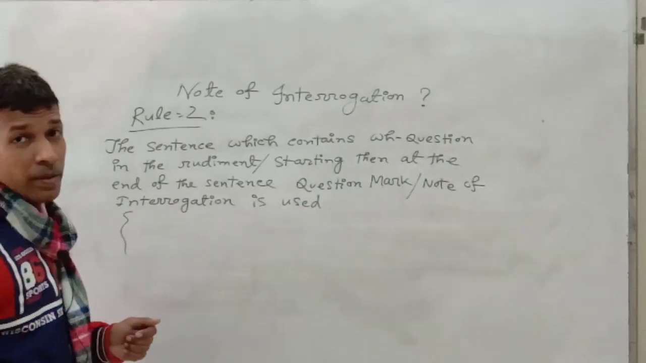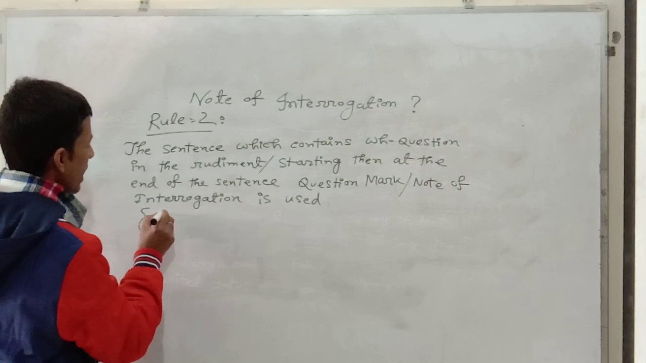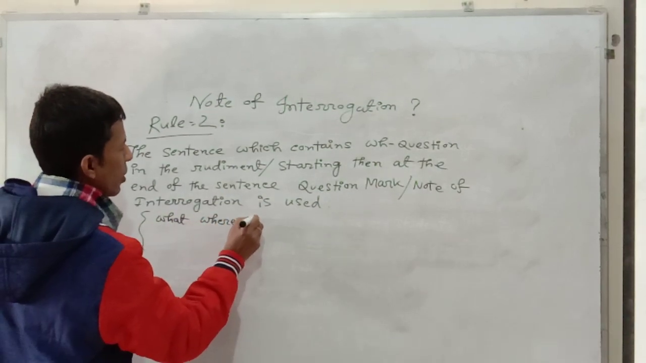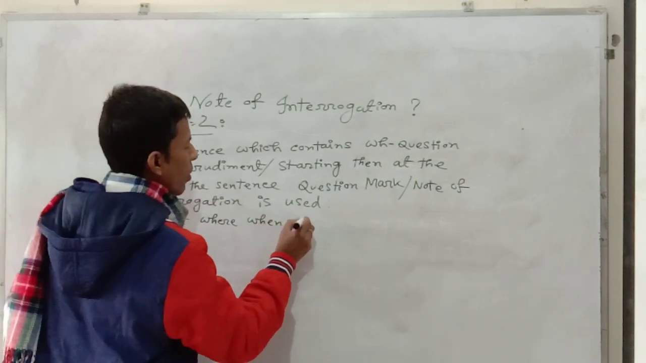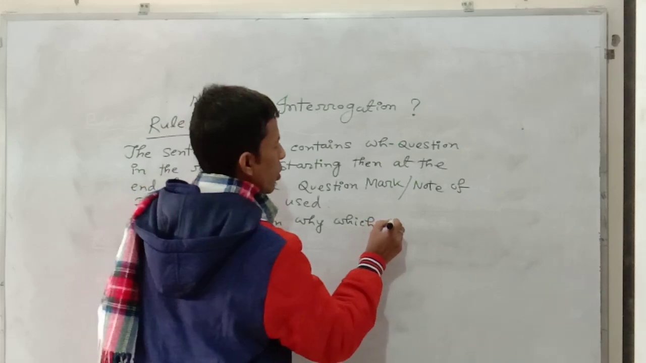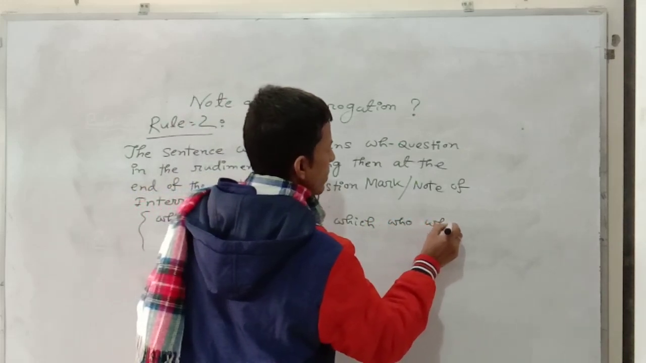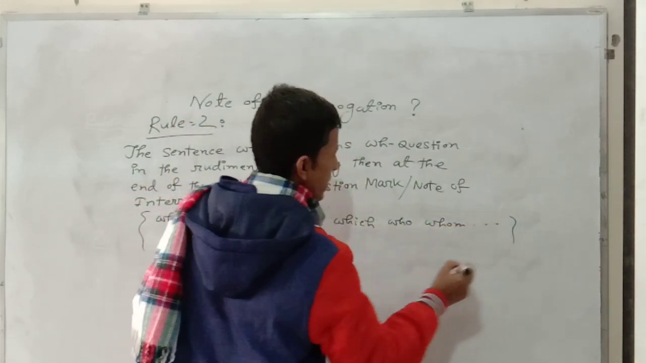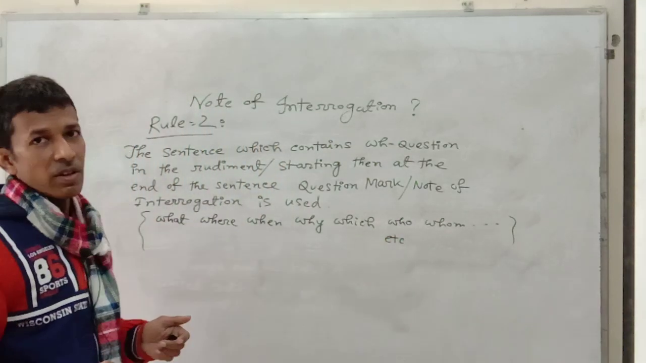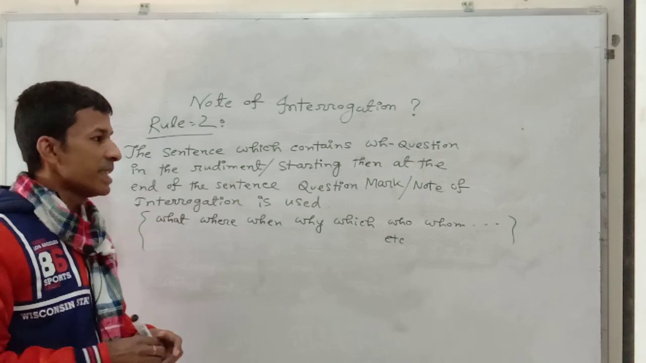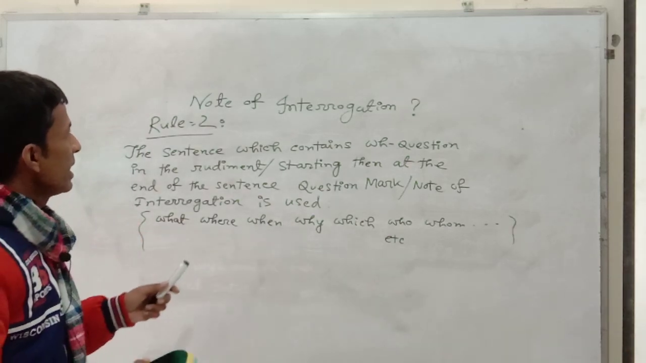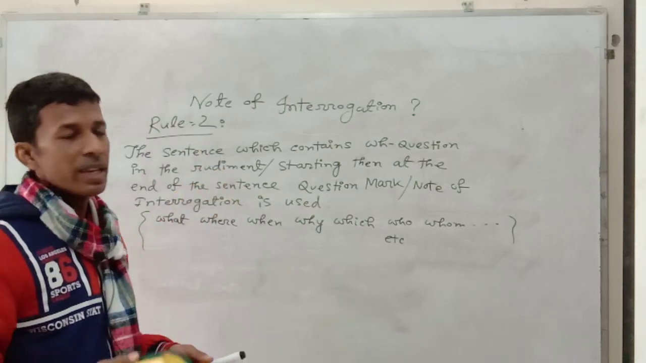WH questions are very familiar with us, like what, where, when, why, which, who, whom, how, etc. This type of WH questions always implies that the sentence is written in the interrogative form, and definitely note of interrogation will be used at the end of the sentence.